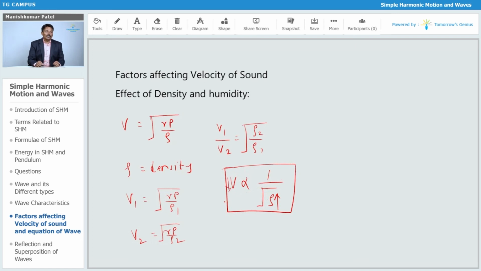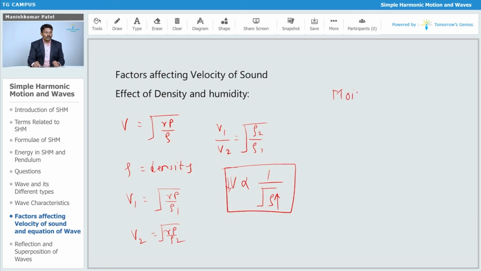Then if you talk about the humidity of the atmosphere, consider moist air and dry air.